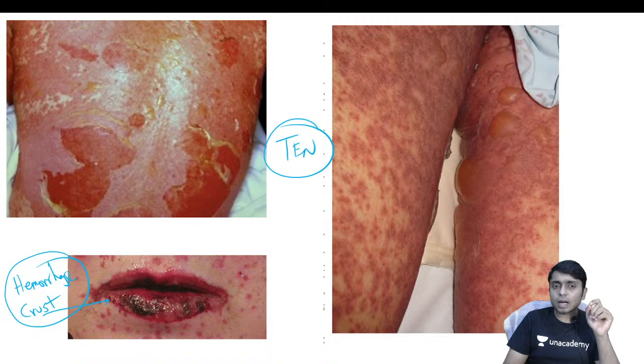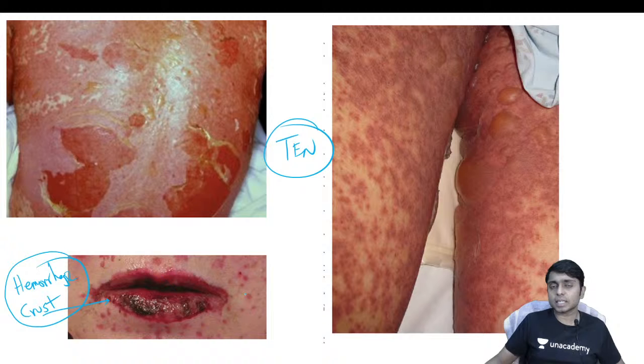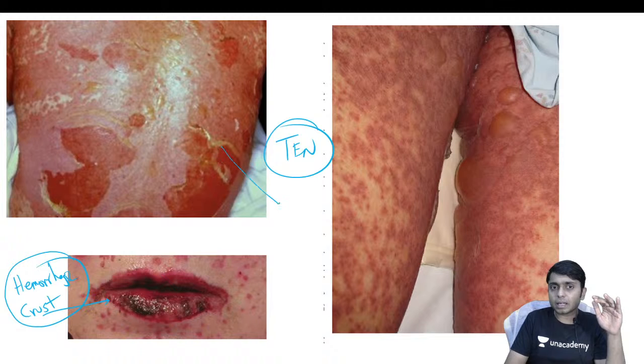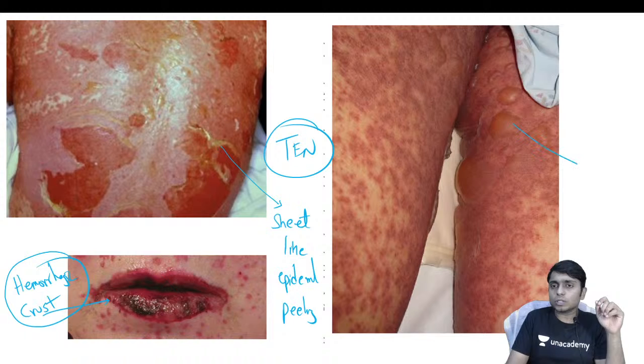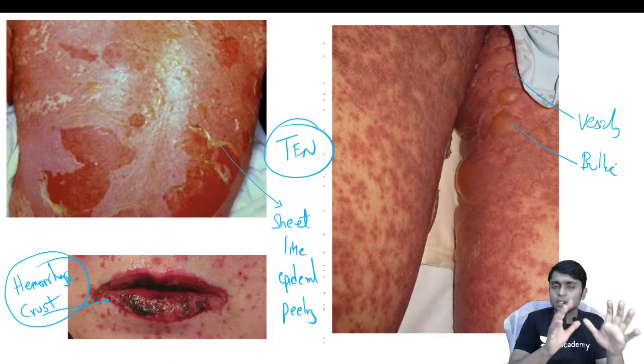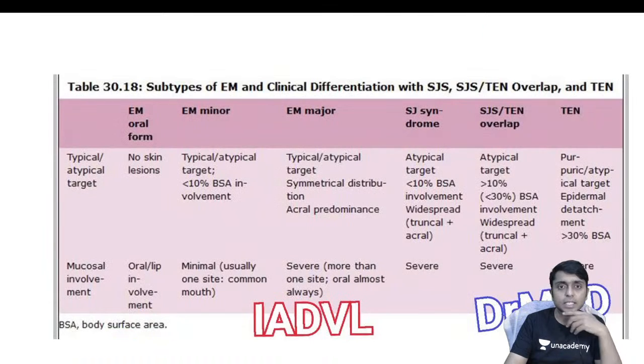And also there are petechiae and purpura lesions which are seen periorally, and you are able to see diffuse erythema and also sheet like epidermal peeling. Sheet like epidermal peeling is also evident in this picture, and you are able to see obviously few vesicles and few bullae also. So this will be the classical picture of SJS and TEN, and this is for your reference purpose.